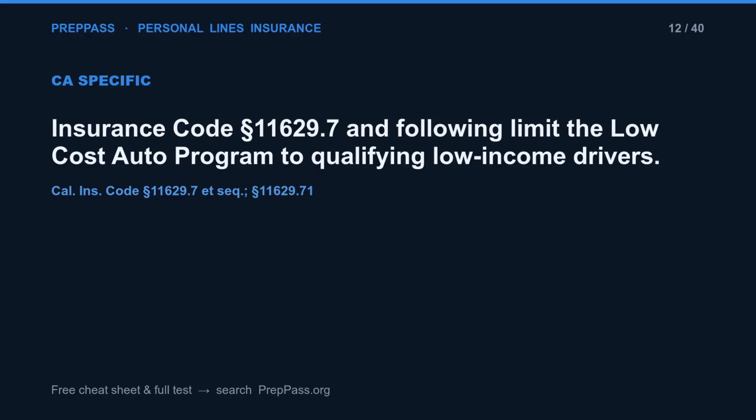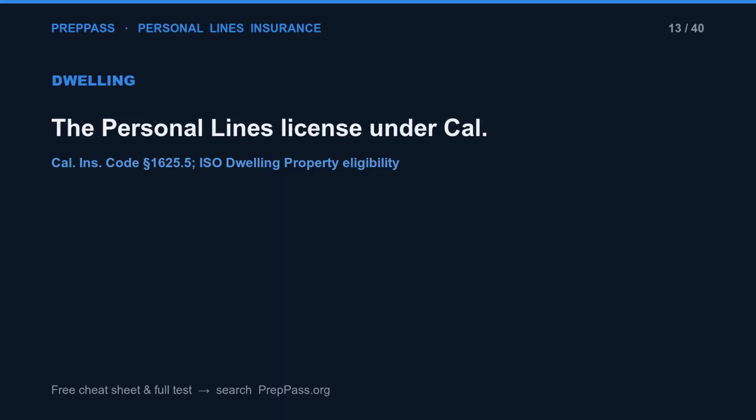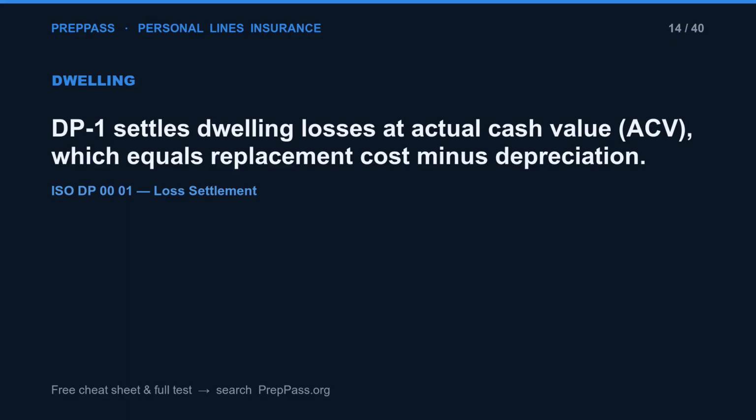Insurance Code Section 11629.7 and following limit the low-cost auto program to qualifying low-income drivers. The personal lines license under Cal. DP1 settles dwelling losses at actual cash value, ACV, which equals replacement cost minus depreciation.